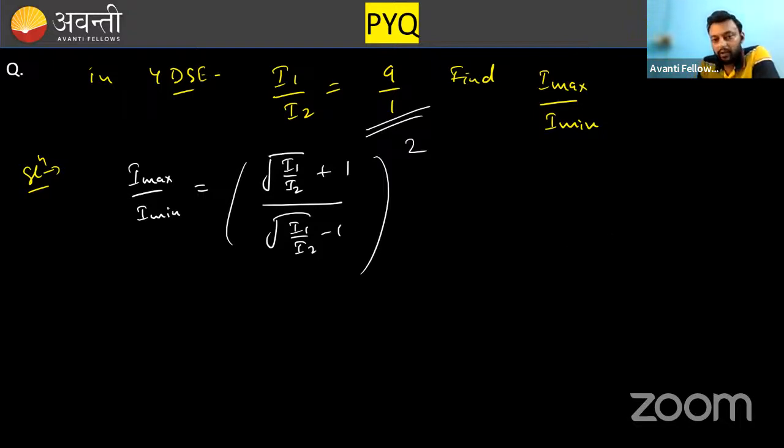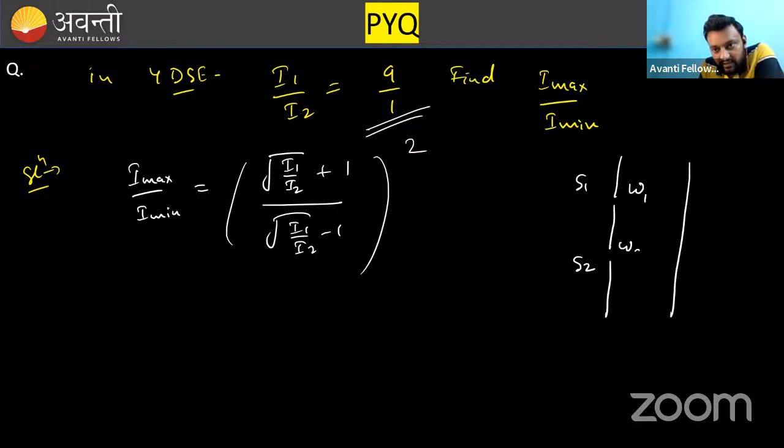One more punchline. In YDSE, this is slit 1 and 2. Two slits are there. One more thing that is mentioned sometimes: the width of this is given as W1 and the width of this is given as W2. They say that the widths of the two slits are not similar, they are not identical. If the width is not identical, in that situation the intensity of light coming out of them will not be equal. We have assumed that it is I and I, same.